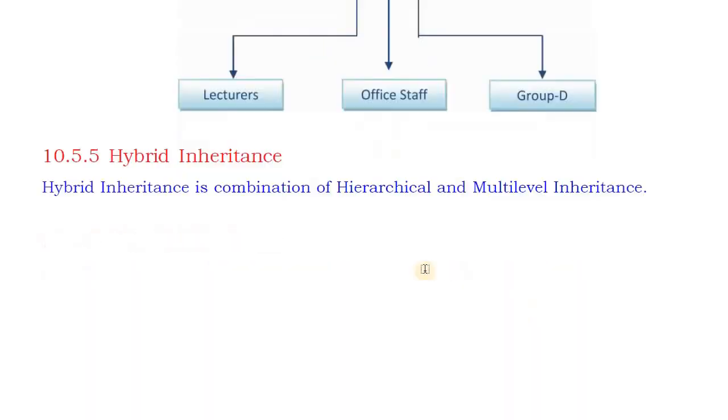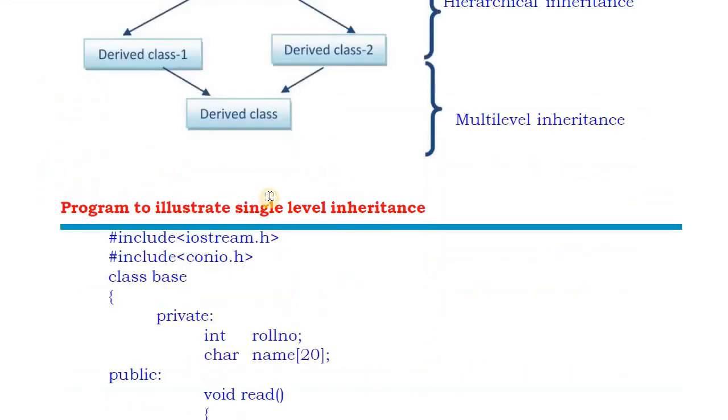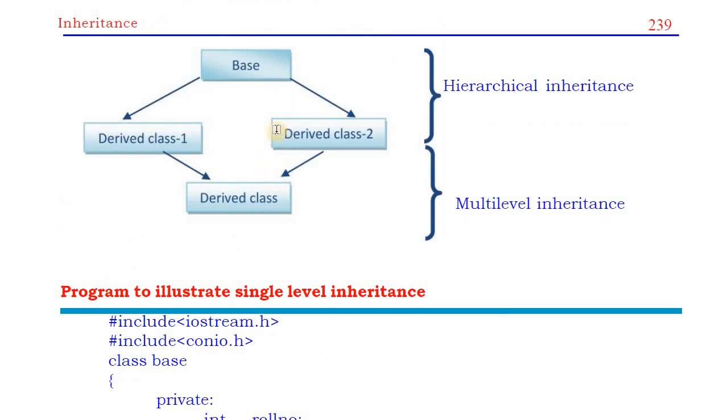Okay, next is hybrid inheritance. Hybrid means a mixture of all types of inheritance. So hybrid inheritance is a combination of hierarchical and multi-level inheritance. In the example diagram you can see, first from one base class we are creating two derived classes, derived class 1 and derived class 2. So this is called hierarchical inheritance.